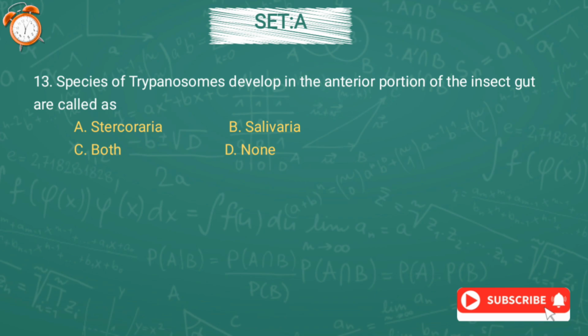Question number 13. Species of trypanosome that develop in the anterior portion of the insect gut are called option A Stercoraria, option B Salivaria, option C both, or option D none. And the correct answer is option B, Salivaria.